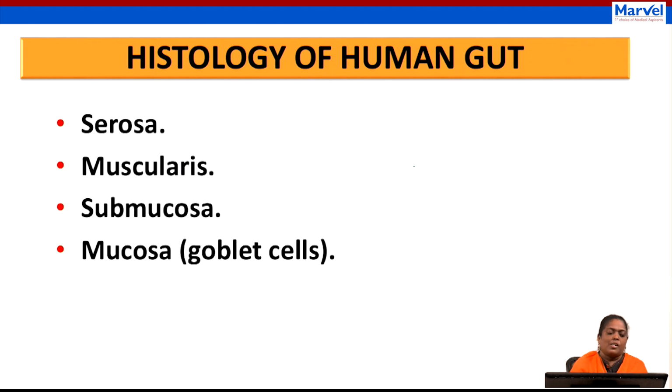Our alimentary canal has four important layers. They are serosa, muscularis, submucosa, and mucosa. Can you please repeat it with me? Serosa, muscularis, submucosa, and mucosa. Okay. Shall we see something more detail about each and every layer?